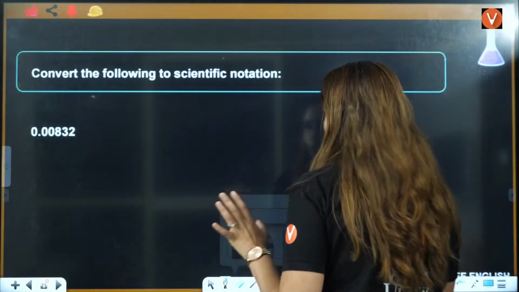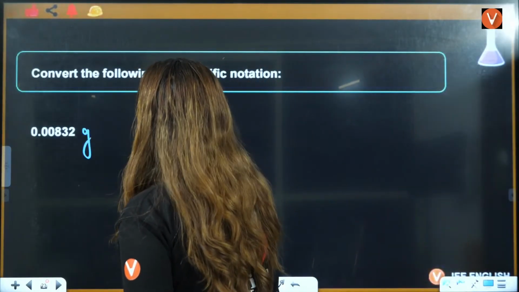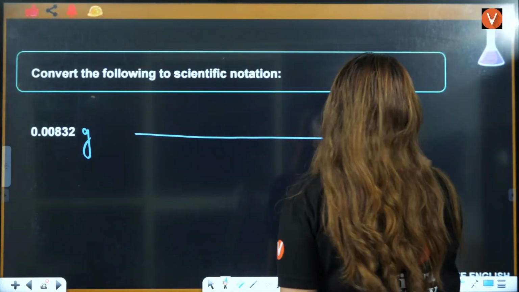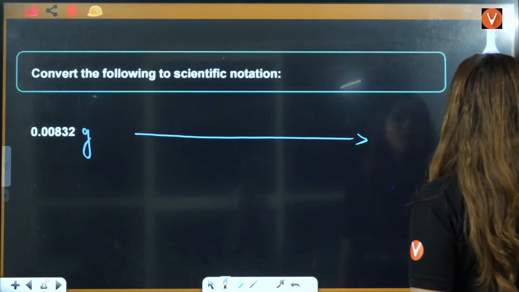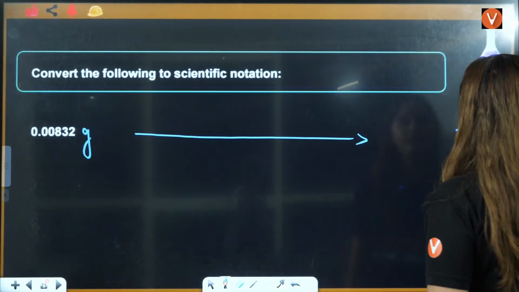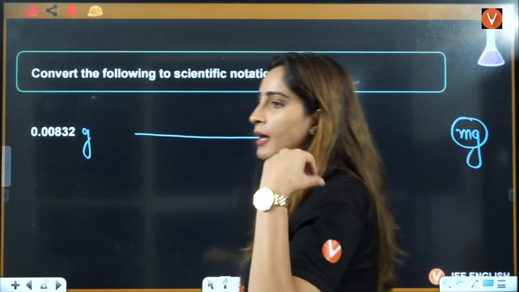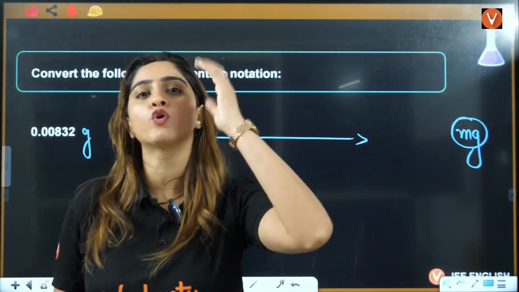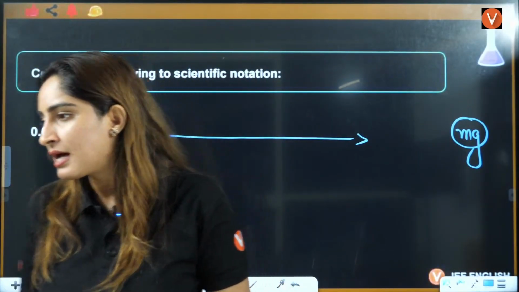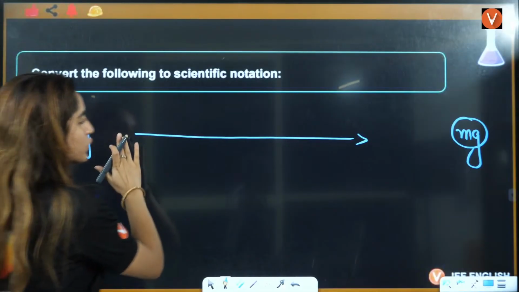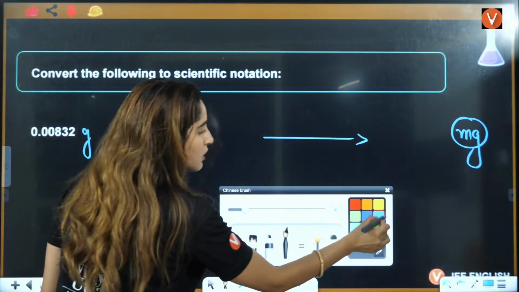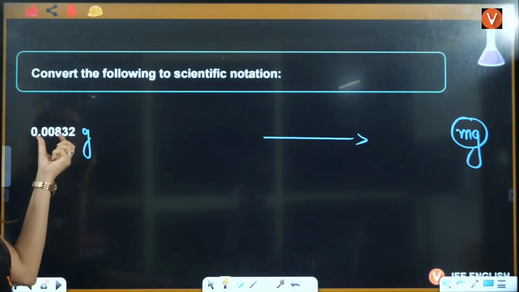They are asking you, this is given in grams, and they are asking you to answer in milligrams. Let's say they are asking you to answer in milligrams in scientific notation, in the simpler value. So first I'll convert this into a simpler version. I will not answer it like 0.000.